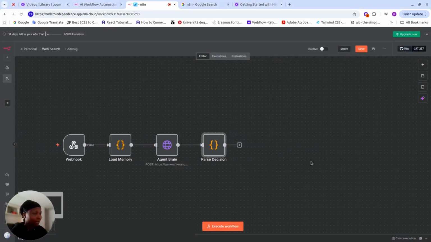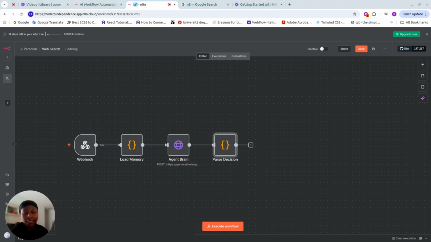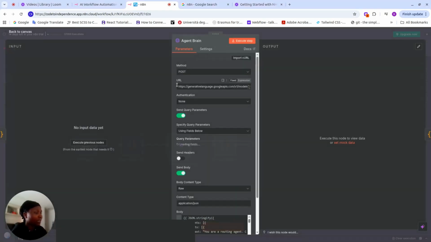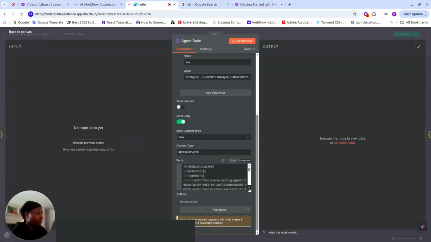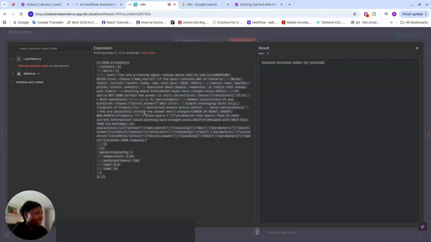So this is good. We're not adding any settings, we're just leaving our default settings, and then we go back. You can see our workflow is coming together nicely. Now the next thing we're going to be doing is the action router. We've told it what to expect: when the agent brain receives this prompt, Gemini does all this and gives out its response.